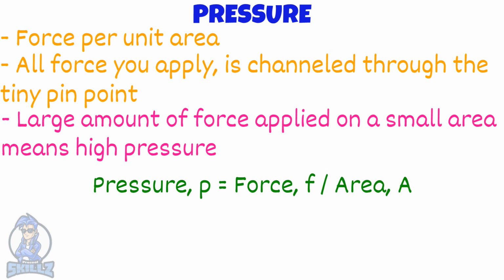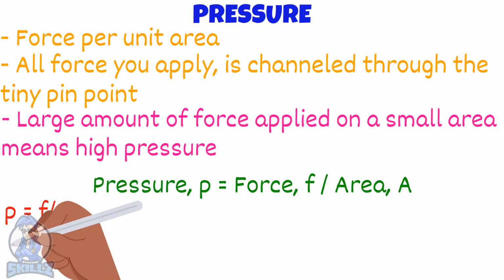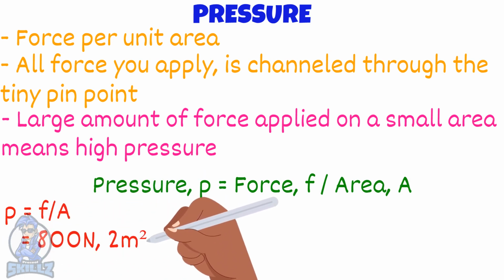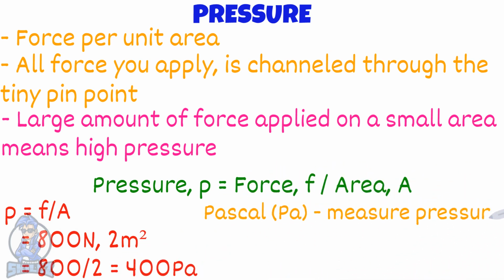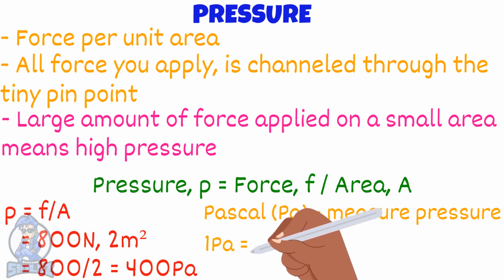If the force was 800 newtons and the area was 2 meters squared, then 800 divided by 2 would be 400 pascals. Pascals is the unit used to measure pressure. 1 pascal is equal to 1 newton per meter squared.